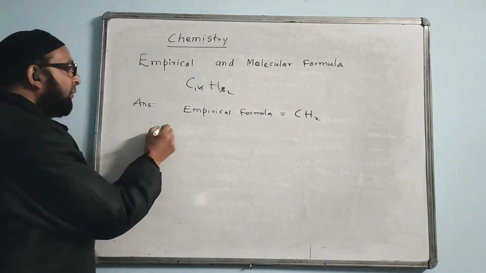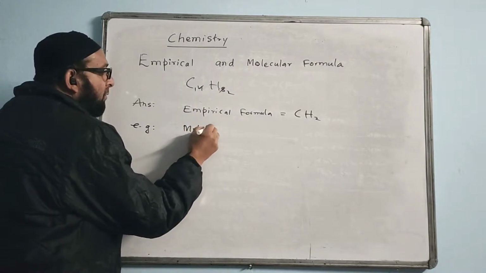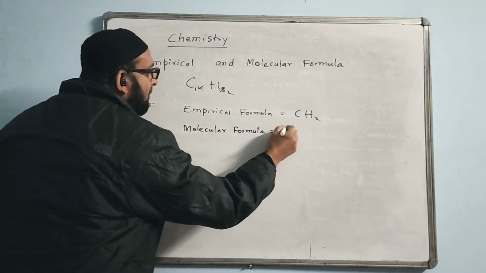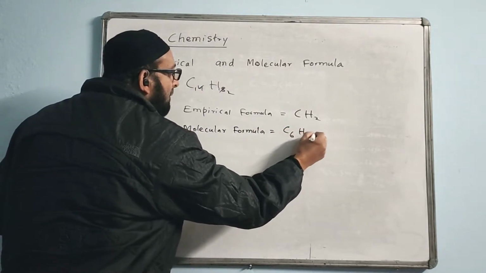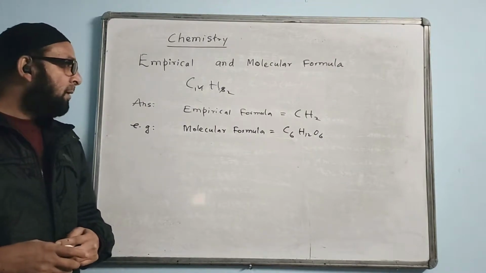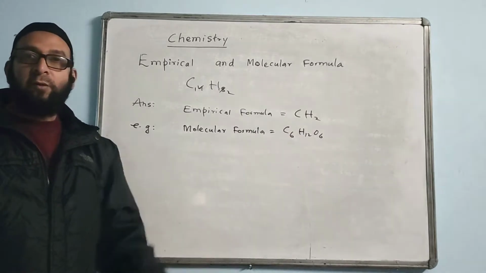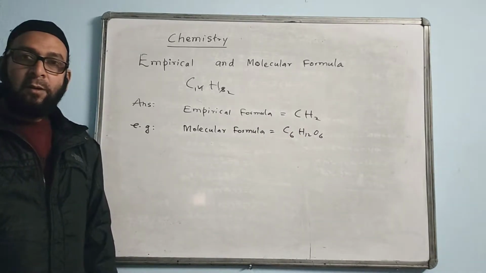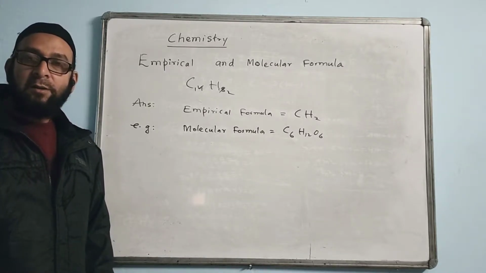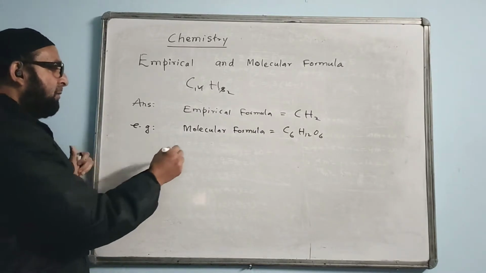Now another example. The molecular formula of a compound is C6H12O6. This is called glucose. Write its empirical formula.